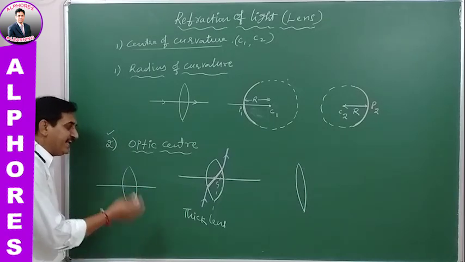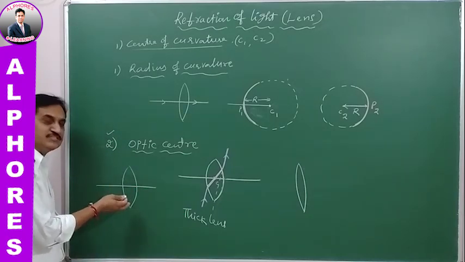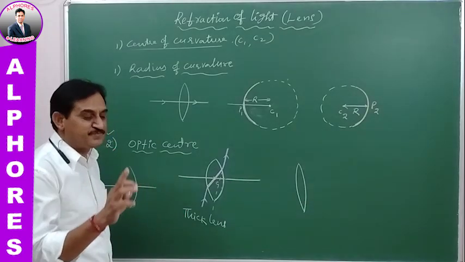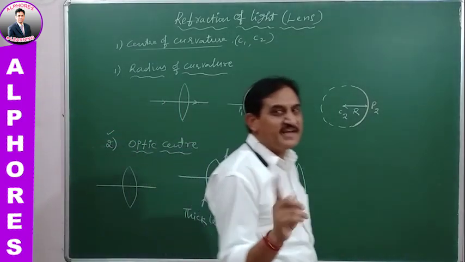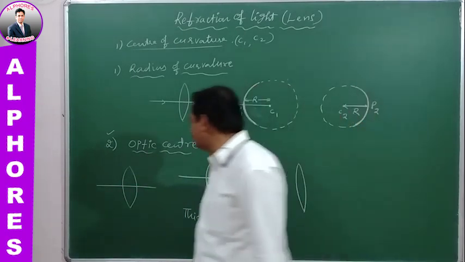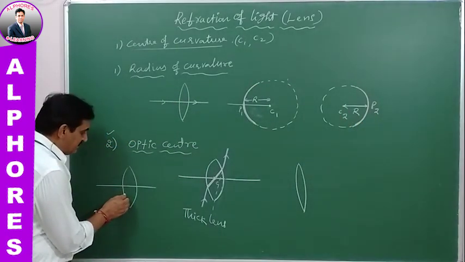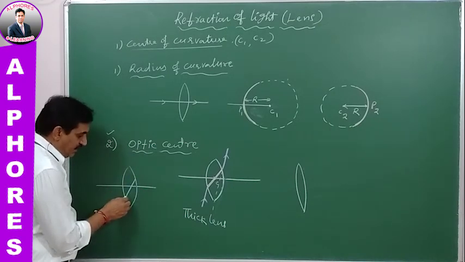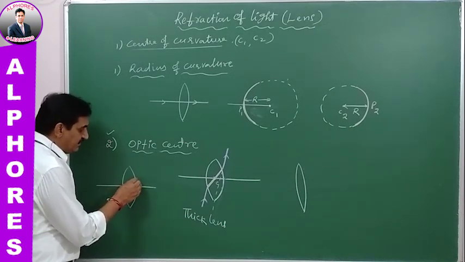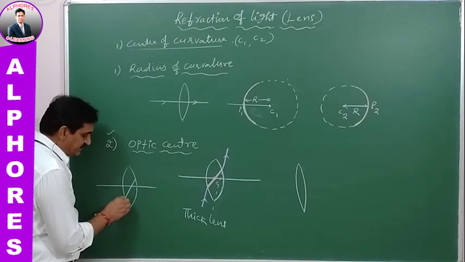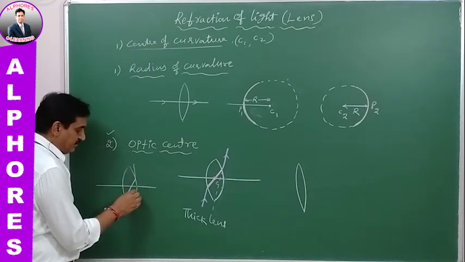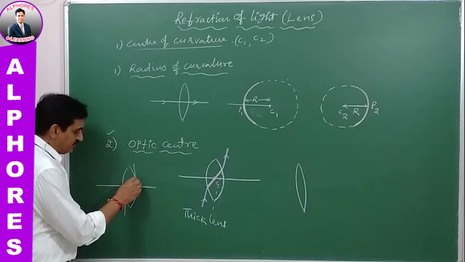Every ray which is refracted through this lens makes an interception with the principal axis, but that is not taken as the optic center. The emergent ray and the incident ray may not be parallel to each other.